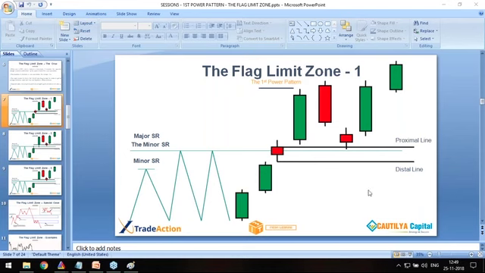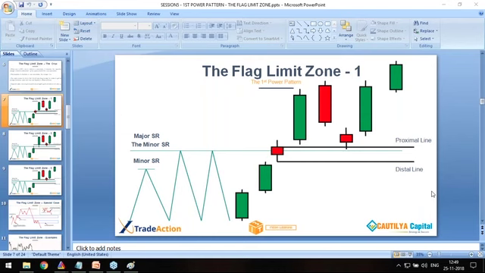In case of this base, I have taken the proximal line to be body to wick. If you want to take wick to wick, that's your choice. All the three scenarios are valid. Now don't ask me, is gap required? No, I never said that.